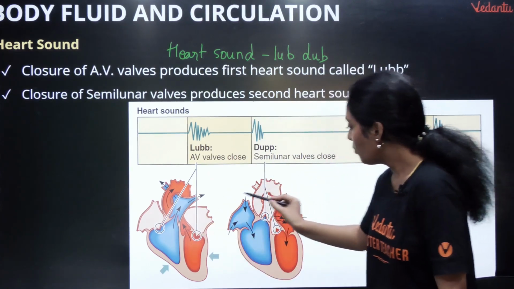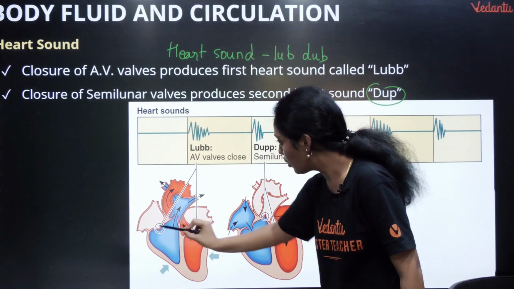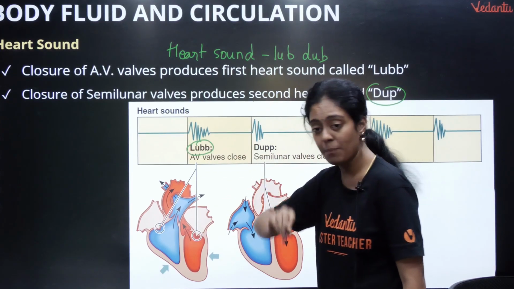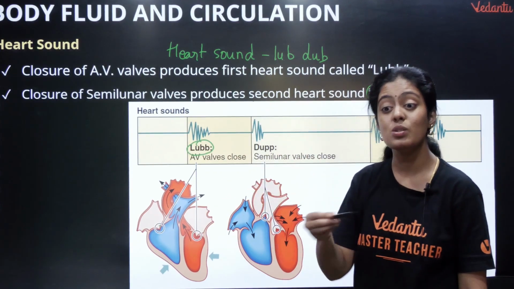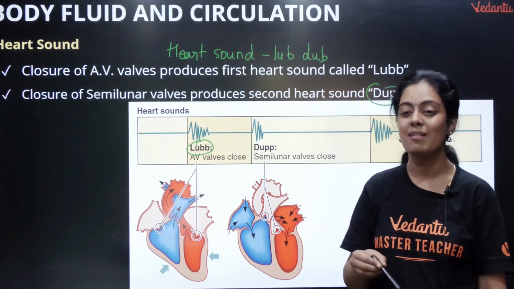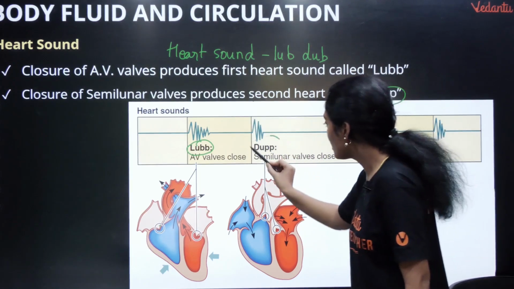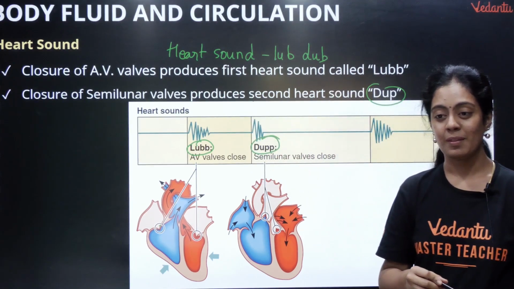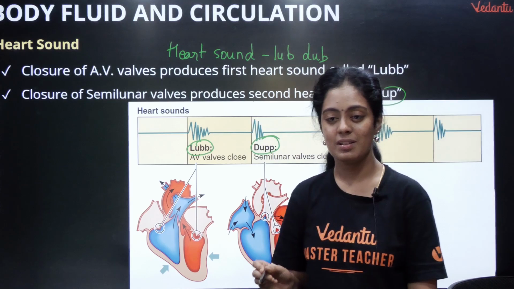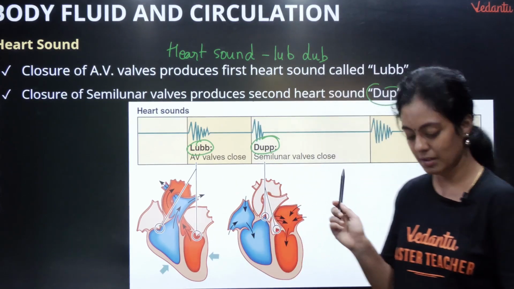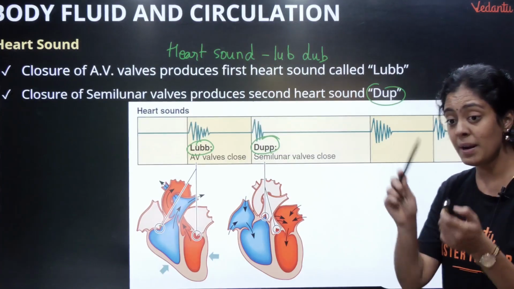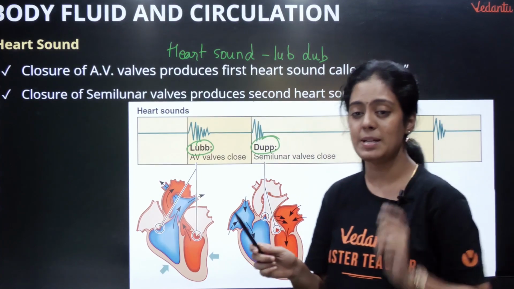Look here, first what happens, these two valves close, that is going to cause lub. What are they? AV valves, that is your tricuspid and bicuspid valve. Here you can see the semilunar valves are closed, that is going to cause the second sound dub. Okay, very important. Yes, so both lub and dub together constitute one heartbeat.